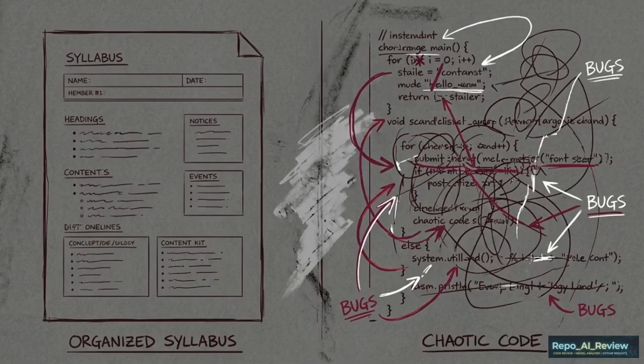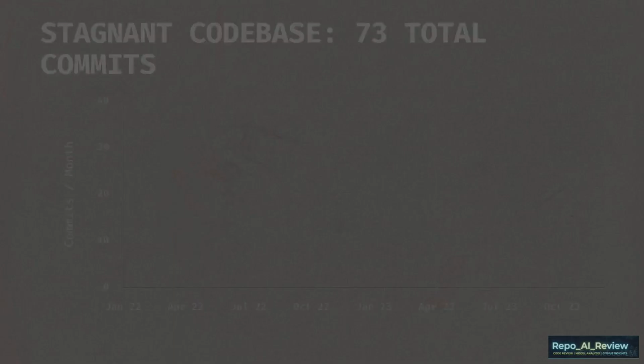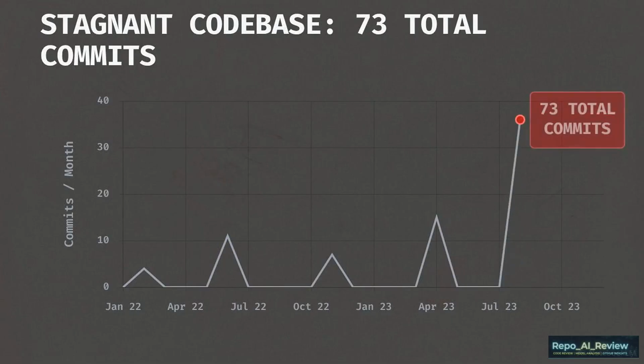But when we pivot from the theoretical syllabus to the actual codebase, the reality of deploying this repository becomes clear. Despite accumulating 32,000 stars, the repository suffers from an extreme lack of codebase maintenance. Over its entire lifespan, the main branch has recorded a surprisingly low velocity of only 73 total commits.